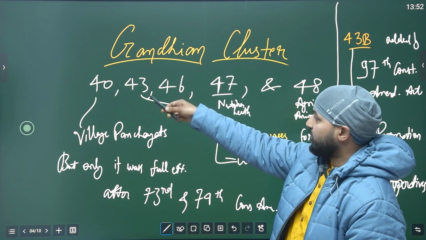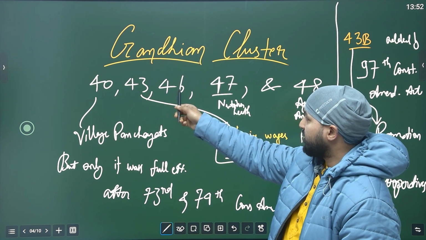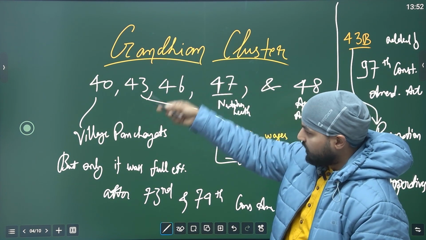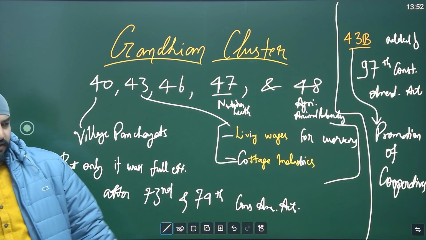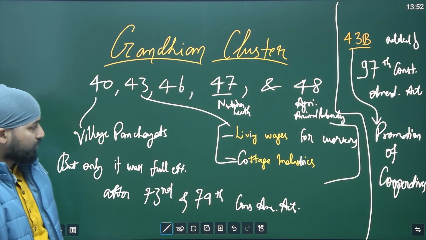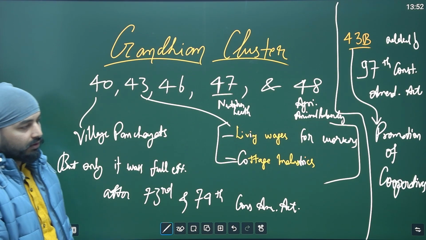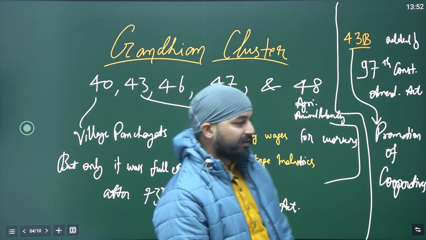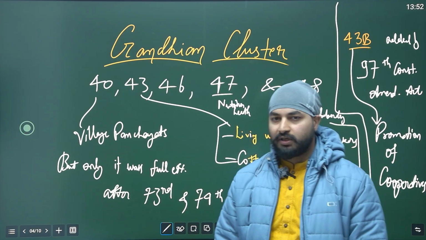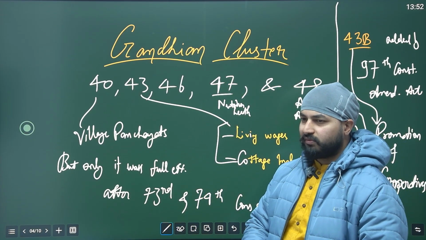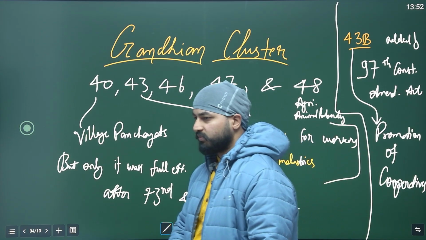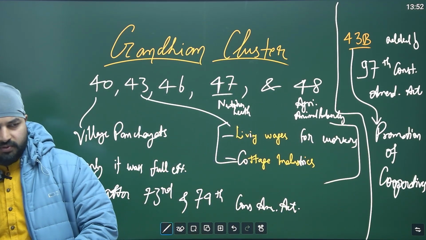Gandhian cluster. Okay, so we'll discuss 40, 43, 46, 47, and 48 at once. Okay, why? These are representing the Gandhian or socialist philosophies, and also socialism has different meanings in different parts of the world, like communism, etc. But here in India, it is kind of Gandhian socialism. It is a mix of Marxist or communist. Okay,